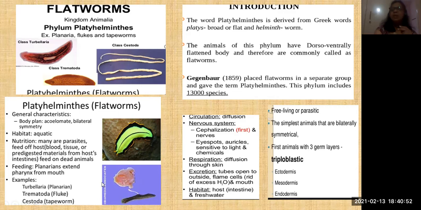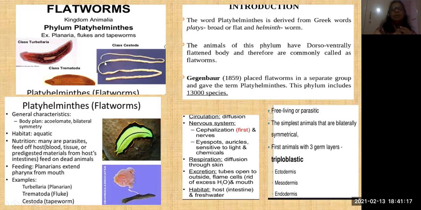Very few are free living and more are parasitic in nature. Examples are planaria, flukes, tapeworms. Can you see here the tapeworm? It is very, very long. Platyhelminthes is differentiated into three classes: turbellaria, cestoda, and trematoda.